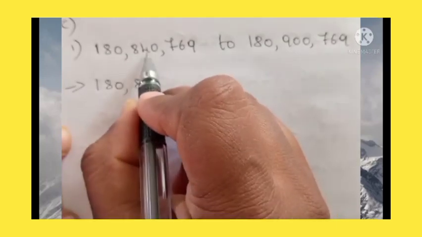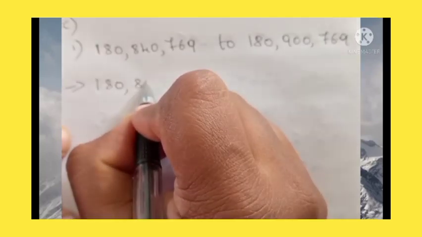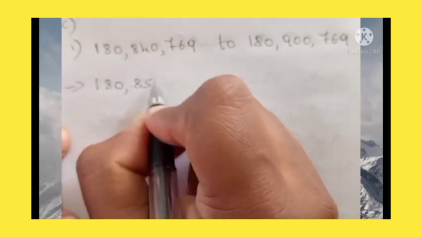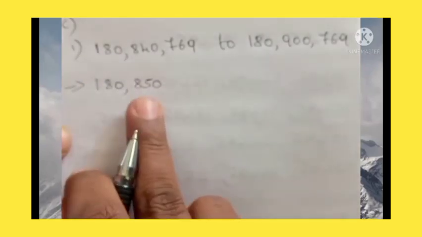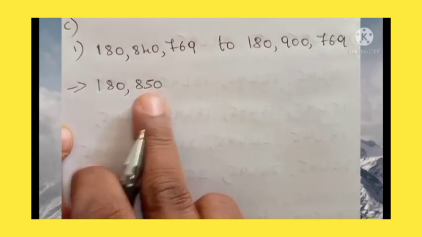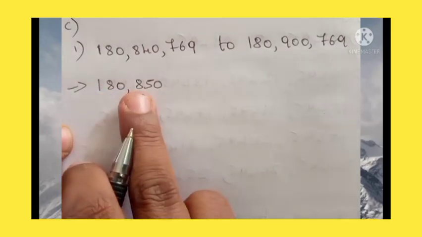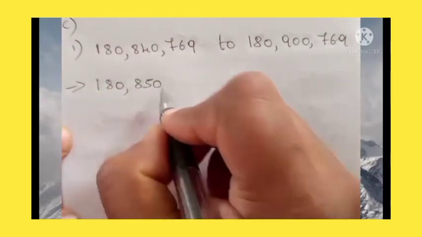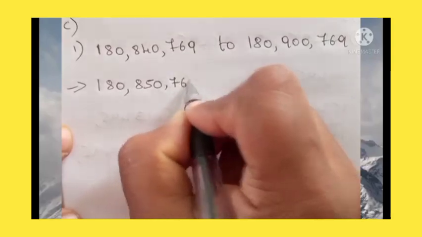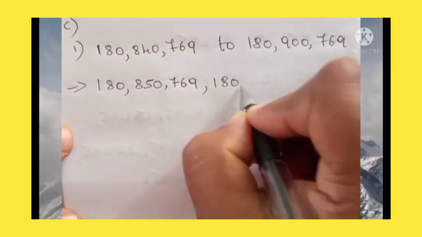Okay. So here 40,000 will become how much? 40 will become 50. So 10,000, no? So here 850. Okay. So 180 million 850,769. Okay, next 180.